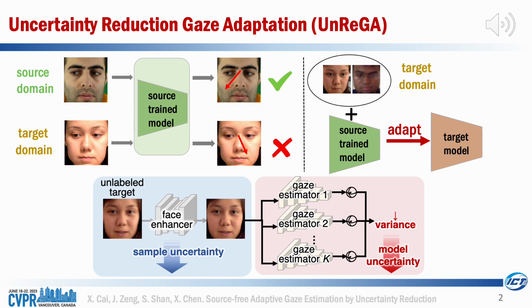We propose unsupervised domain adaptation (UnReGA) for gaze estimation to address this issue. Our approach adapts a source-trained gaze estimator to unlabeled target domains without any source data. UnReGA reduces both sample and model uncertainty to achieve domain adaptation. We mitigate sample uncertainty by enhancing image quality and making images gaze estimation friendly, and we reduce model uncertainty by minimizing prediction variance on same inputs.